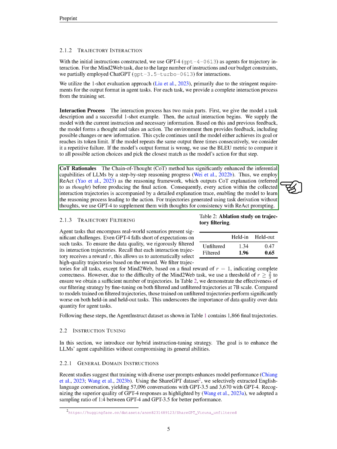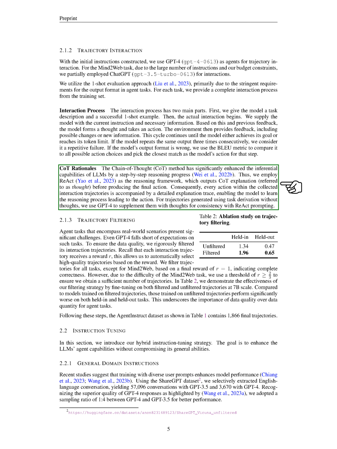We filter trajectories for all tasks, except for Mind2Web, based on a final reward of 1, indicating complete correctness. However, due to the difficulty of the Mind2Web task, we use a threshold of 2/3 to ensure we obtain a sufficient number of trajectories. We've found that models trained on filtered trajectories perform significantly better than those trained on unfiltered trajectories, emphasizing the importance of data quality over data quantity for agent tasks.